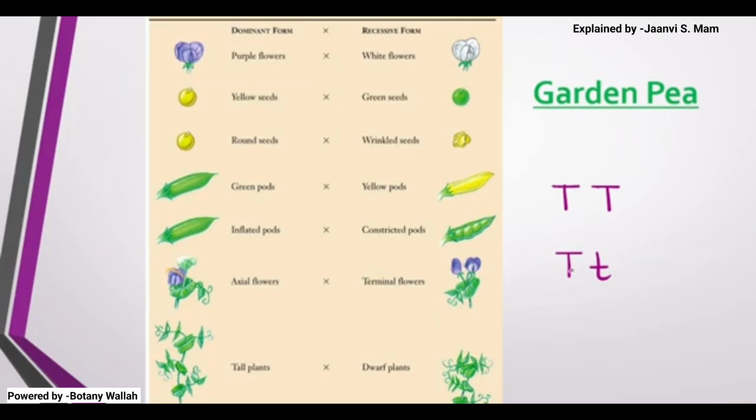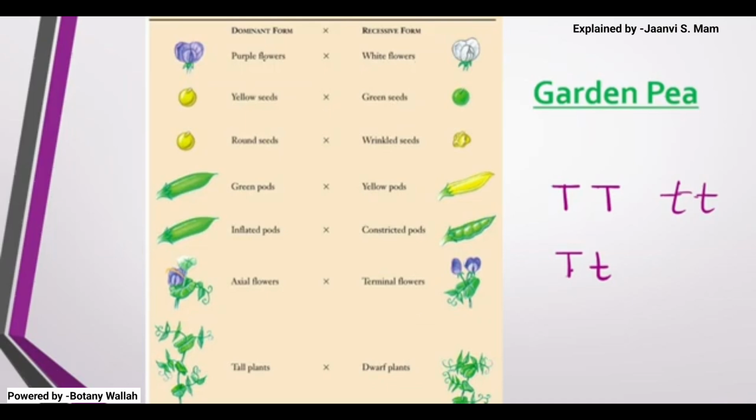capital T is the allele which is expressing in both conditions. It expresses even when it is present with a recessive allele, meaning it suppresses the effect of the other allele and expresses itself. This is known as dominant, and the recessive form is only expressed when it is in the homozygous condition. So this is the dominant form and this is the recessive form.